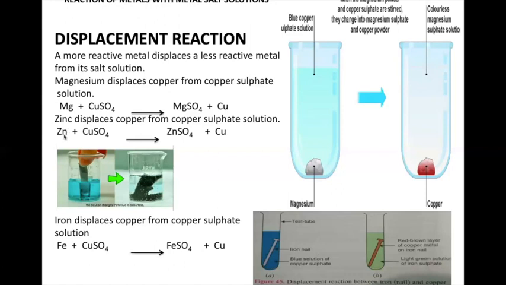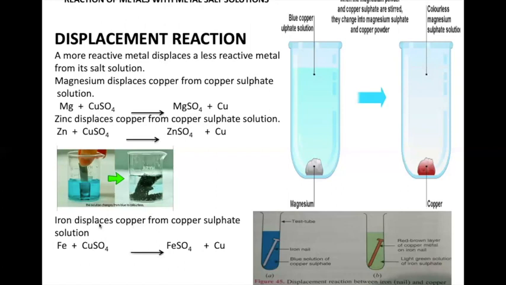Similarly, the same thing happens with zinc and copper. Zinc is more reactive, so definitely the reaction is going to take place. The blue color copper solution, gray color zinc is put in it. What will happen? A colorless solution is formed along with the formation of copper that is red. Here it is, you see blackish, but it is red. If you clearly see when actually the experiment is taking place, it is reddish, dark reddish in color.